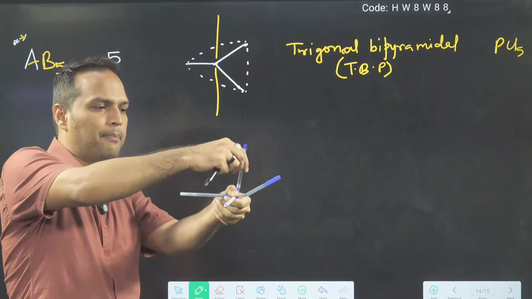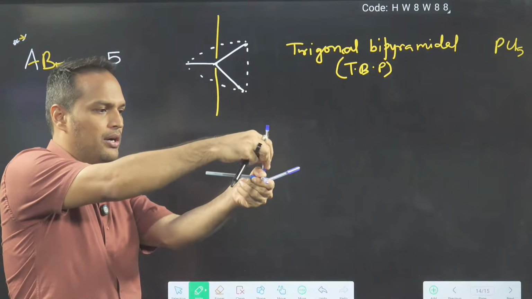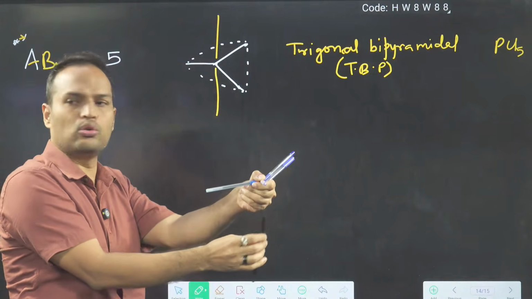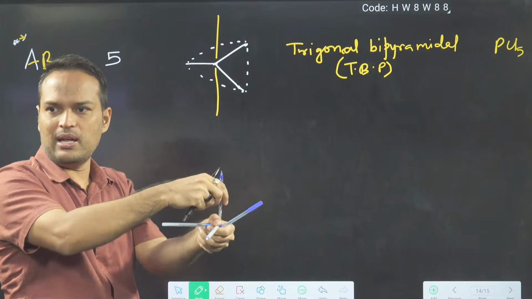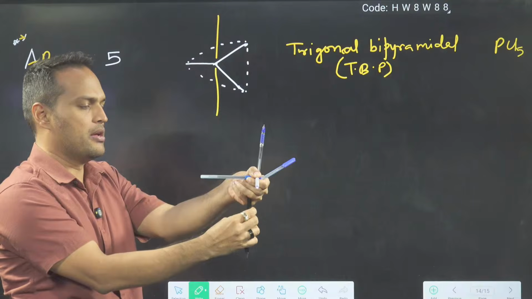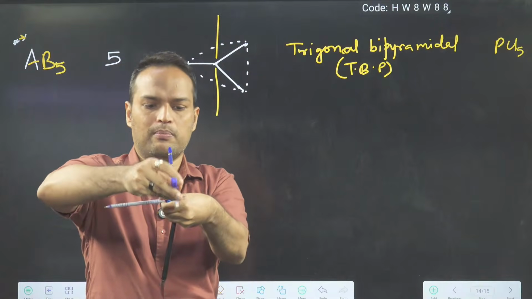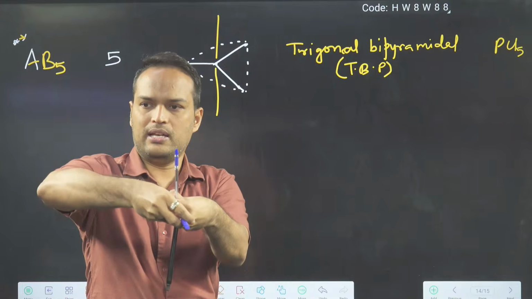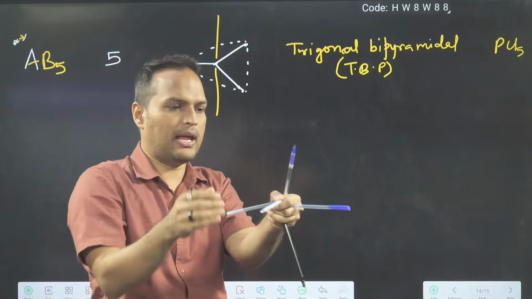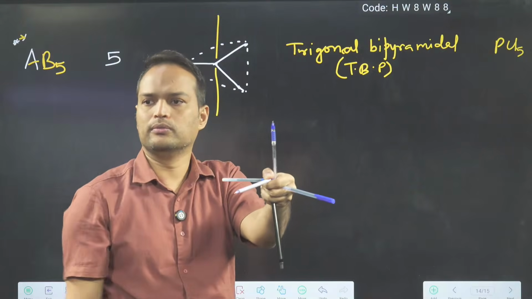Put one bond up and one bond down. This shape is known as TBP. This is the trigonal base, 1, 2, 3. One bond up, one bond down.